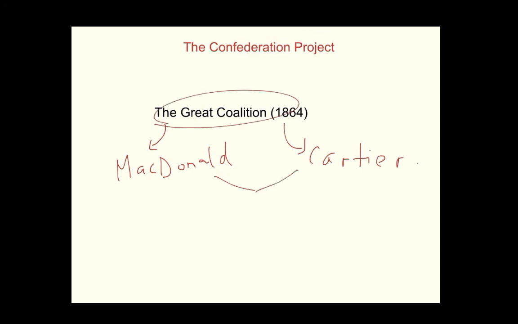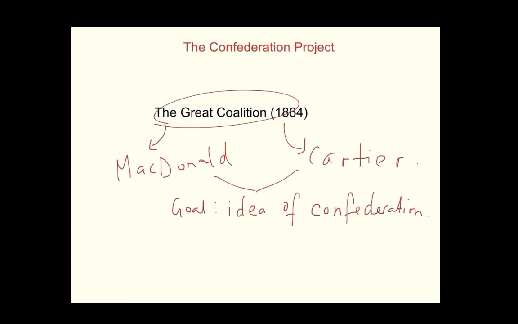The ultimate goal of the Great Coalition was the idea of confederation. And what confederation means is an association of a number of states or provinces and territories into a central government.